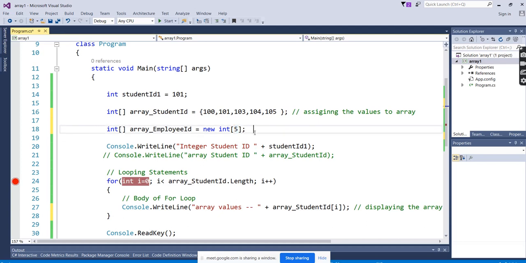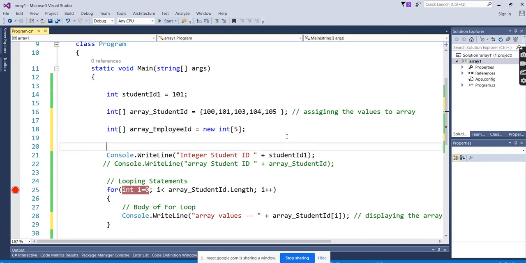Okay. So again the question comes, how do you assign the values? Because if you want to enter five values to store in a single array object, then you have to enter 5 times.